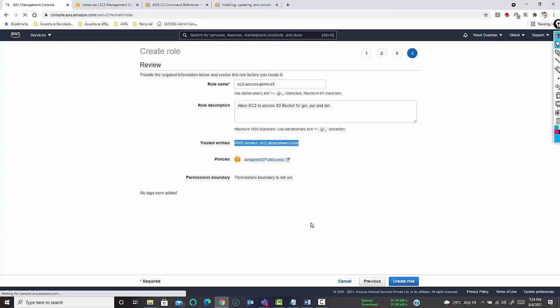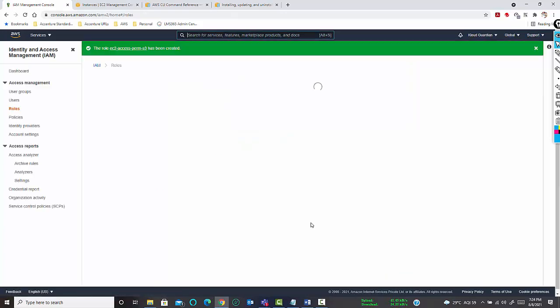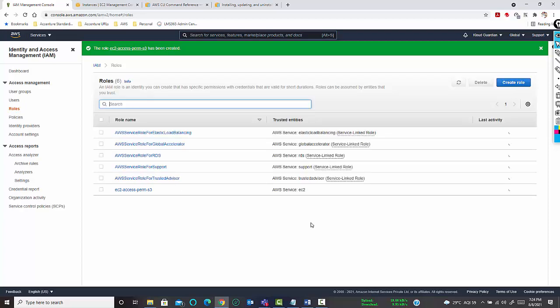Abhijit, I've got one question. Yeah, sure. If you don't configure the permission boundary, is there any problem? No, there is no problem.